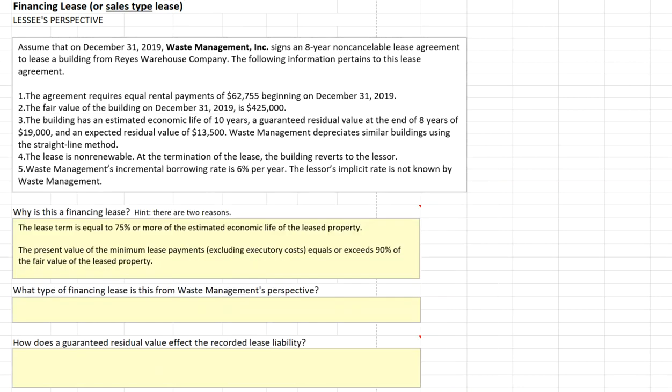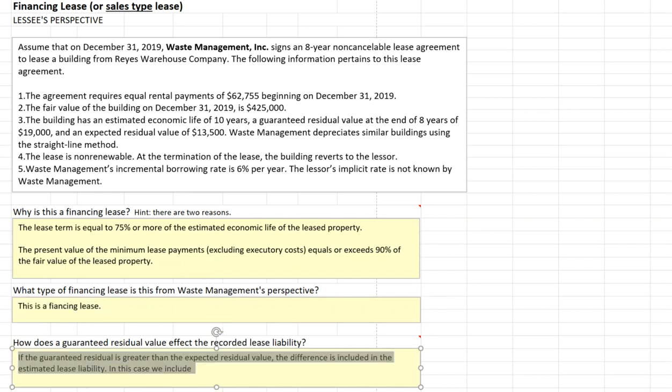So this is a financing lease for 2 reasons. We exceed 75% or more of the estimated economic life, and the present value of minimum lease payments exceeds 90% of the fair value of the property. And Waste Management will record this as a financing lease. We mentioned earlier how the guaranteed residual affects the recorded lease liability. If the guaranteed residual is greater than our estimated residual, we include the difference, which in this case was $5,500, in the estimated lease liability.